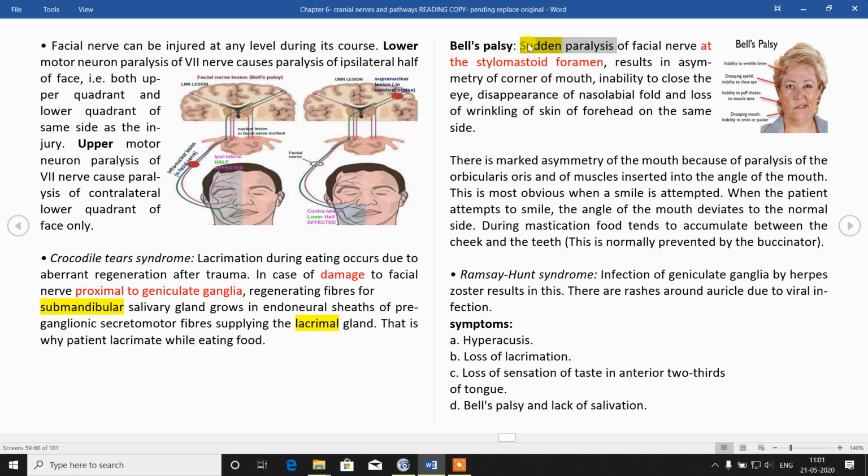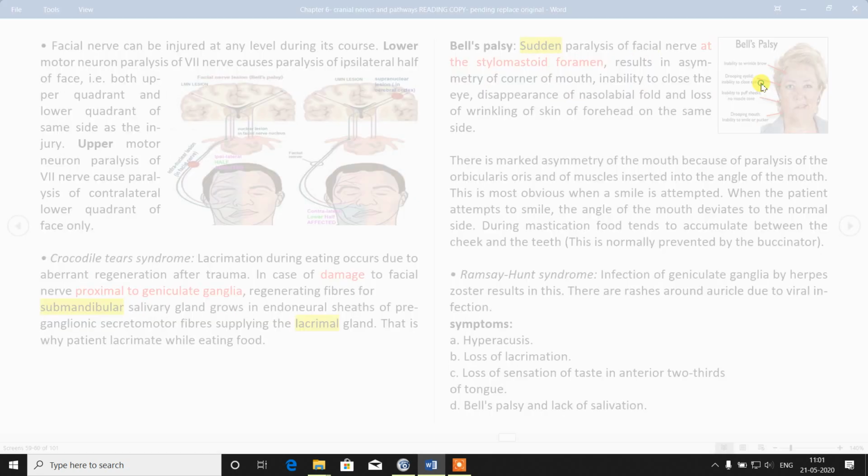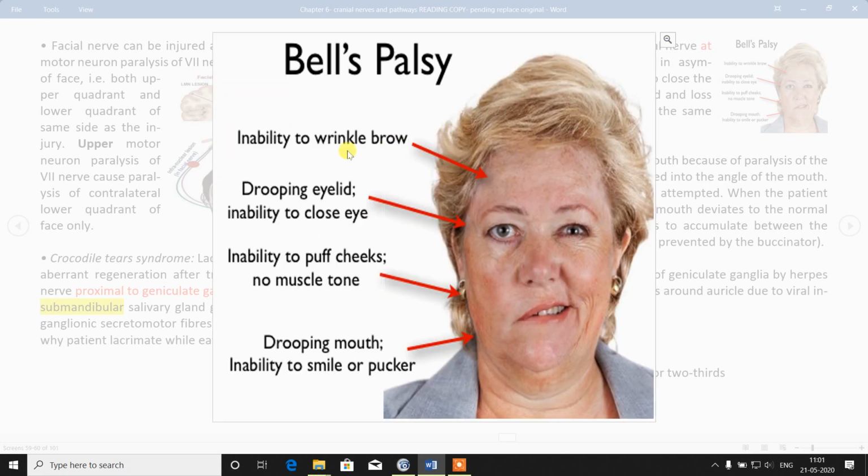In case of Bell's palsy, that is sudden acute paralysis of the facial nerve at level 5, stylomastoid foramen, these are the symptoms. All facial muscle loss. So inability to wrinkle the forehead, there is loss of this horizontal crease.